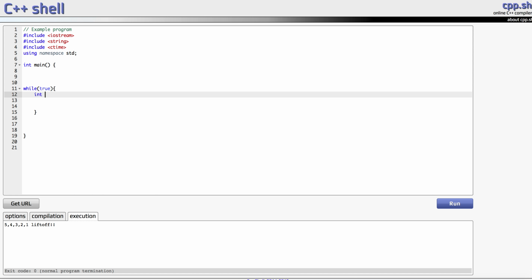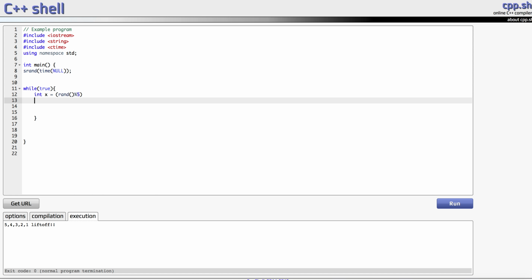First things first, I'm going to include srand time null up at the top here. Then I'm going to say int x is equal to rand mod 5, which is going to give us the range from 0 to 4.